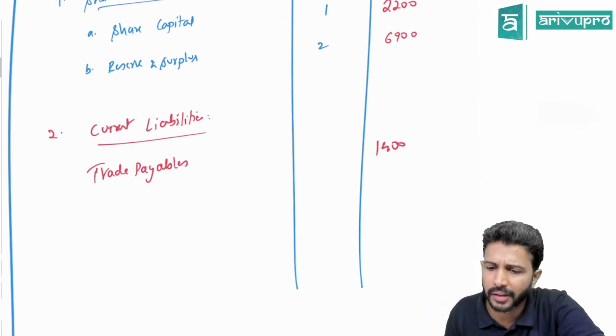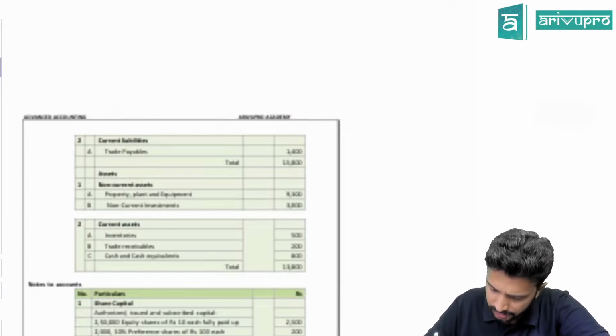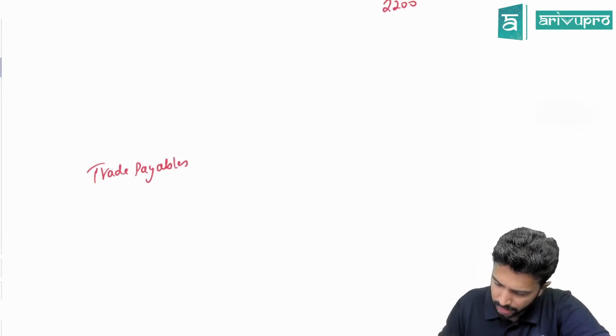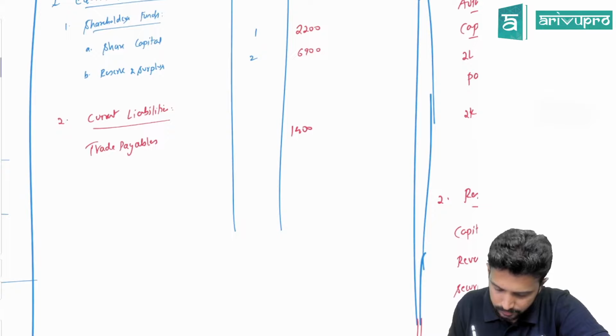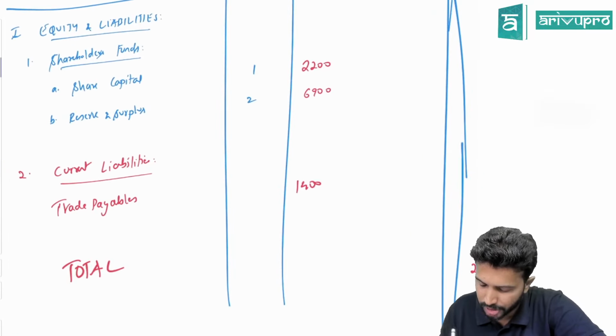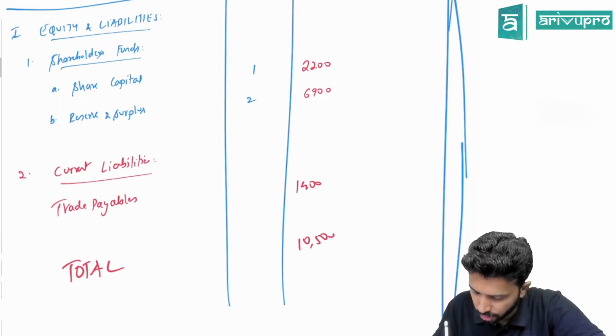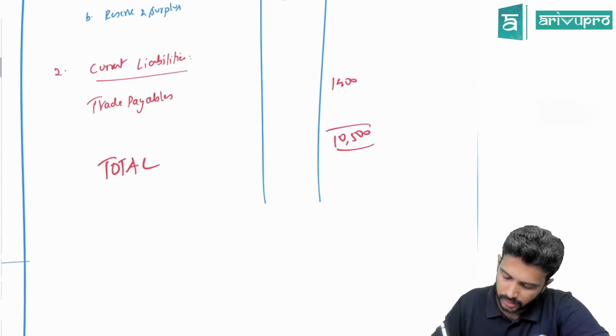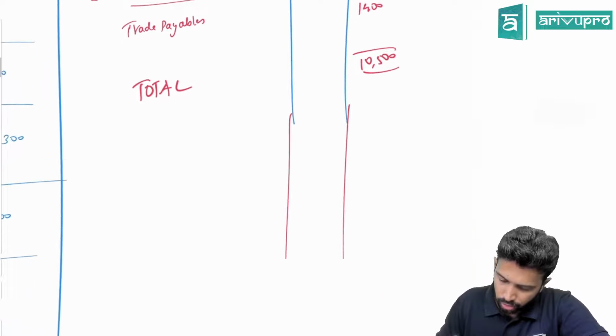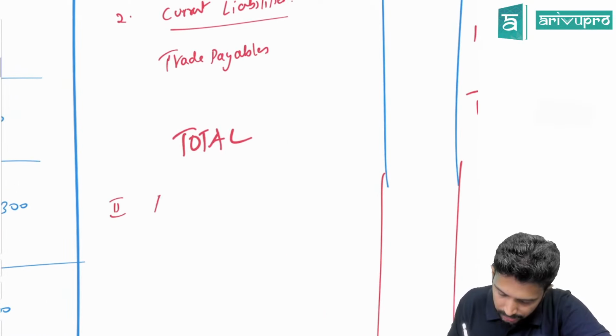After that, what are they given? Anything else they've given? That's all. So that means I think you should be good with what? The total of your liability side. So that is how much? 10,500. So next we can start with Roman letter 2, that is for the